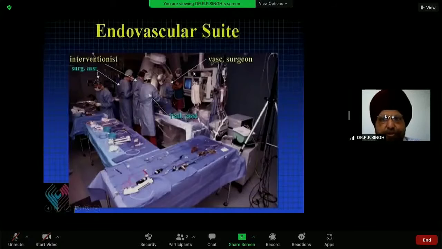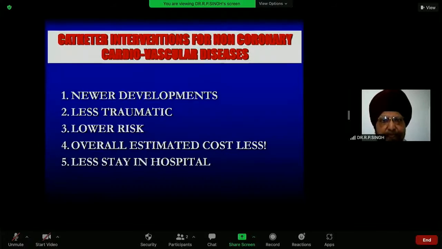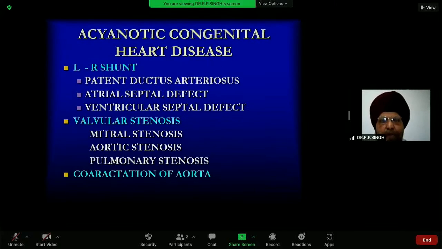And this is the future of the non-coronary intervention suite, where the cardiologist and the cardiac surgeon will be all working together in a theater where the cath lab will be there and everything will be there. Why are most surgical cardiac diseases now done by non-coronary intervention? Because a lot of new developments are taking place: less traumatic, low risk, overall estimated cost is less, and less stay in the hospital. First, I take up acyanotic congenital heart disease.